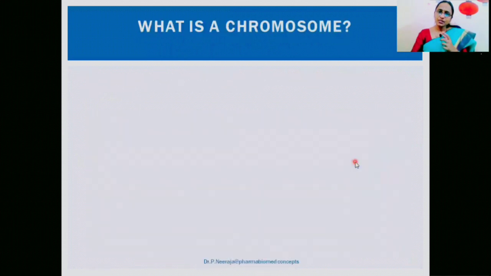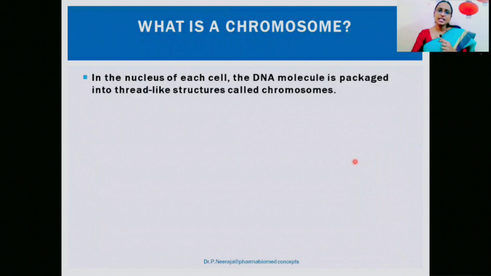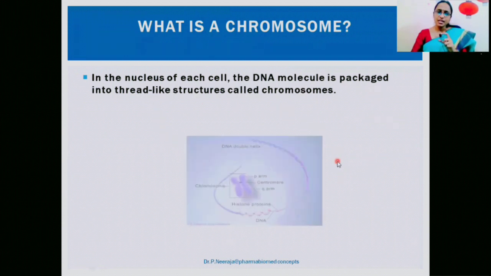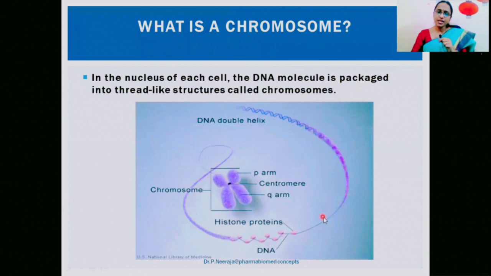Then what exactly does a chromosome contain? What are the different parts? In the nucleus of each cell, the DNA molecule is packaged into thread-like structures called chromosomes. You can see the structure of the chromosome here. The first is the P arm, then the other one is the Q arm. The P arm is shorter in length, whereas the Q arm is longer in length. Both are connected at the central centromere.